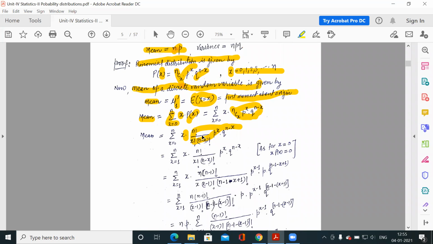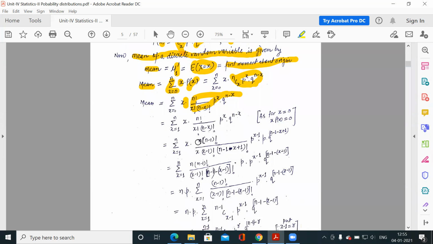So we will work on that combination. We have to take n out of this summation, which is free from x. So I have written n factorial as n into (n minus 1) factorial, and x factorial as x into (x minus 1) factorial, and this is n minus x.